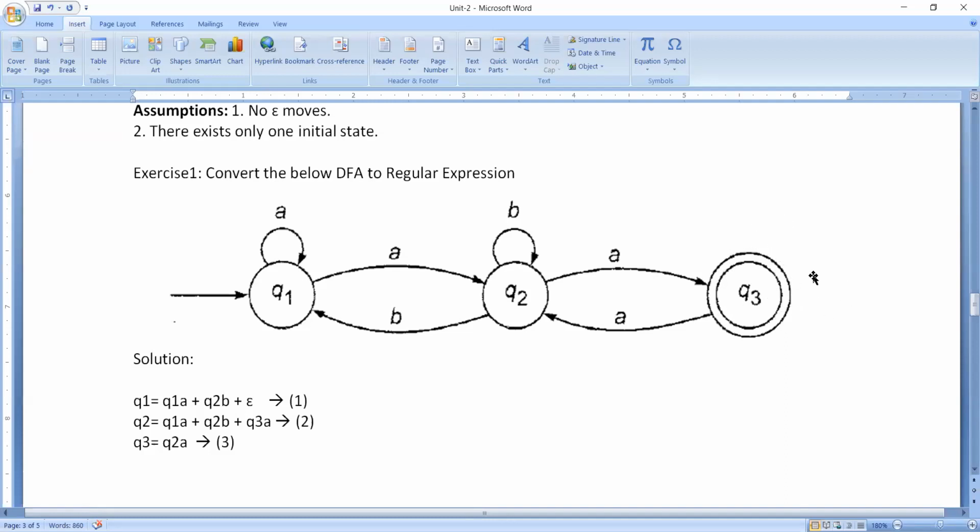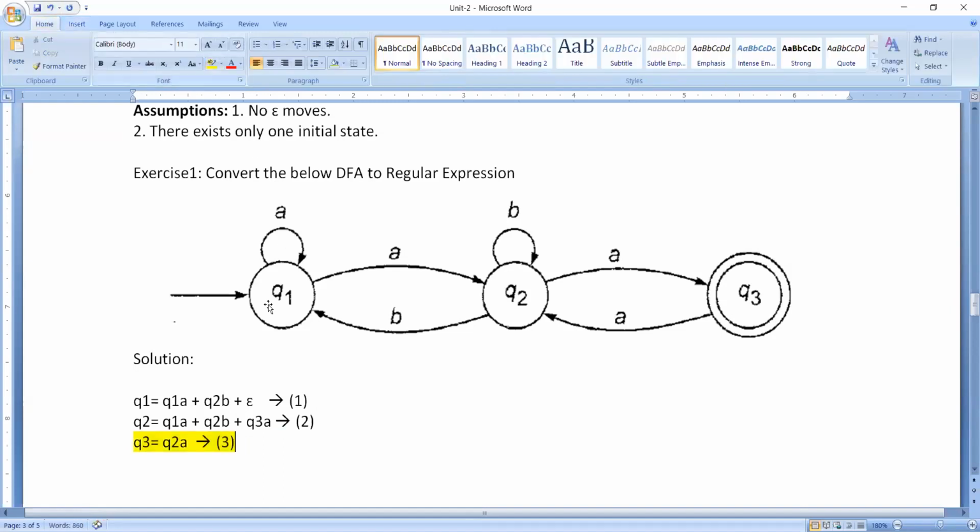Now the answer we need to find is for Q3. In Q3 we have Q2. So somehow we need to replace this Q2 with some expression so that we can get the answer for Q3.